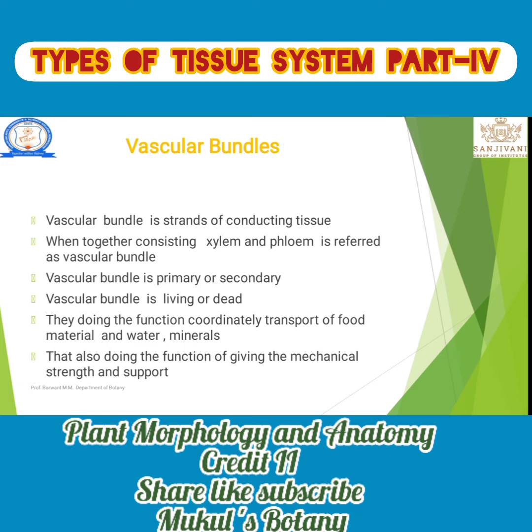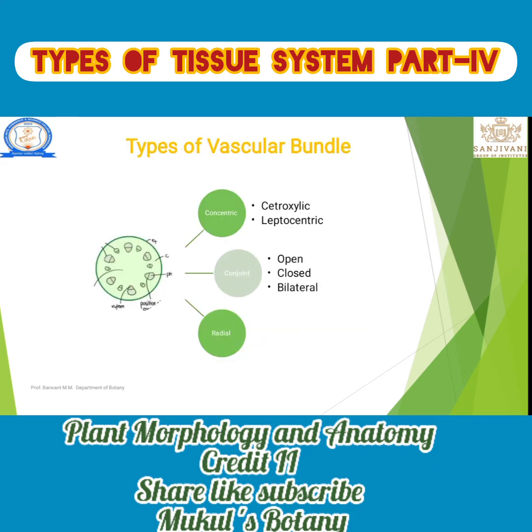A vascular bundle is primary or secondary. A vascular bundle is living or dead. They do the function coordinately, transport of food and water, and they also give mechanical strength and support. Let's see the vascular bundle. It is a type of tissue in which xylem and phloem work together. Such a structure is known as a vascular bundle.